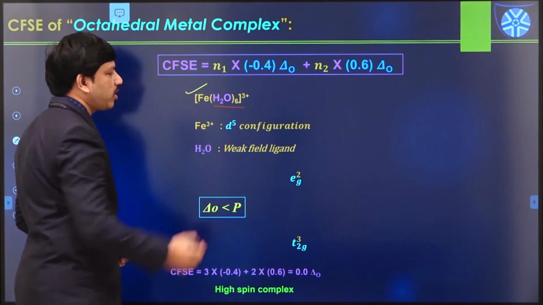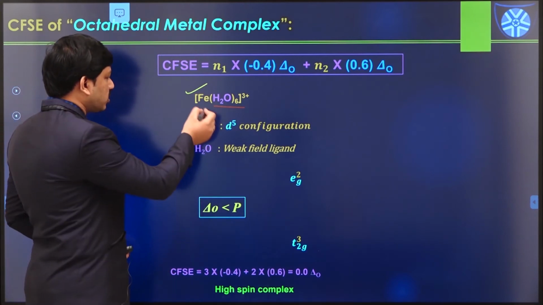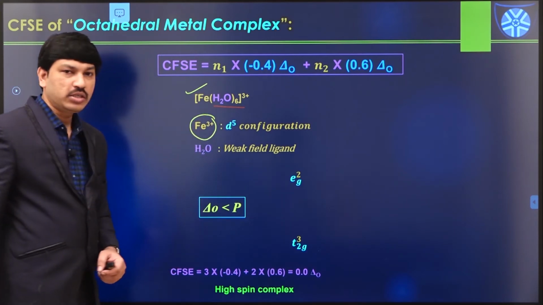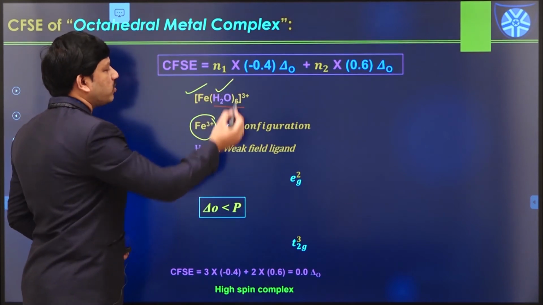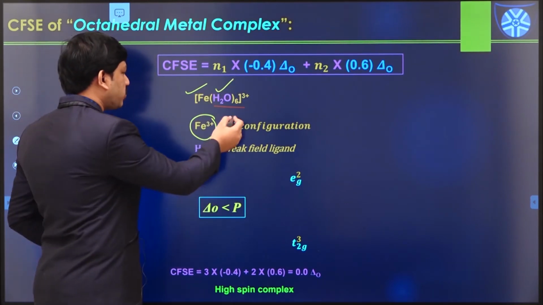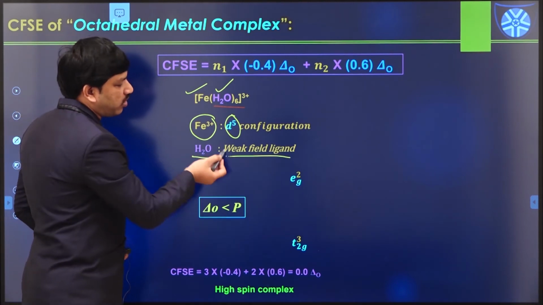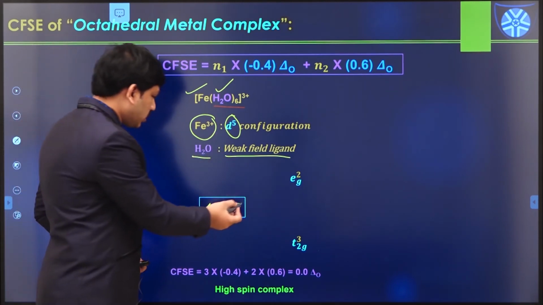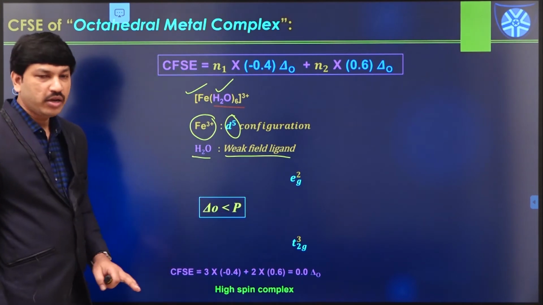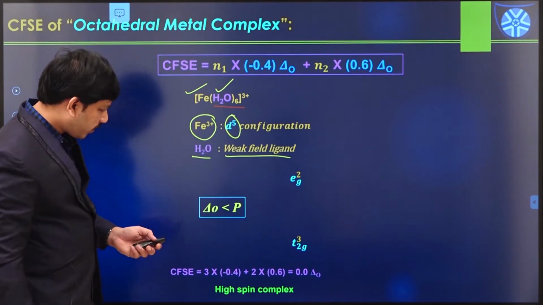This is the hexaaquairon(III) complex. In this case, iron is available in +3 state because the water molecule is one of the neutral molecules, and this is a d5 configuration, and the water molecule is one of the neutral weak field ligands. So in this case, delta naught value is less than pairing energy, therefore we always have a configuration like this.